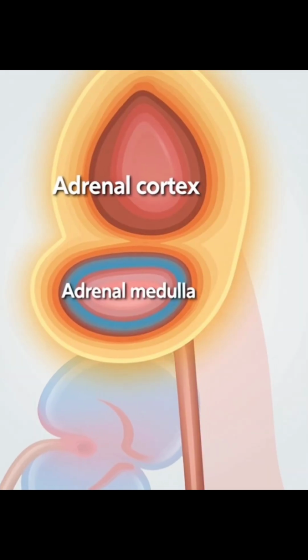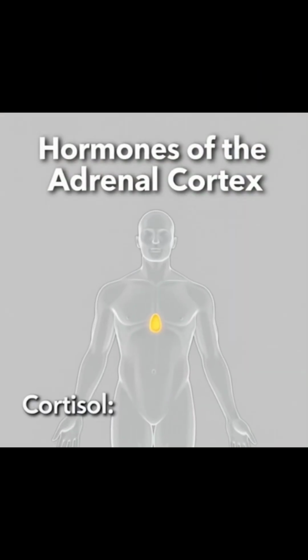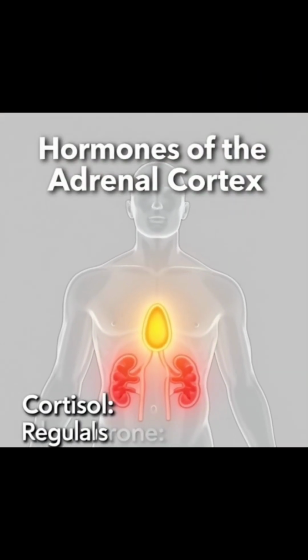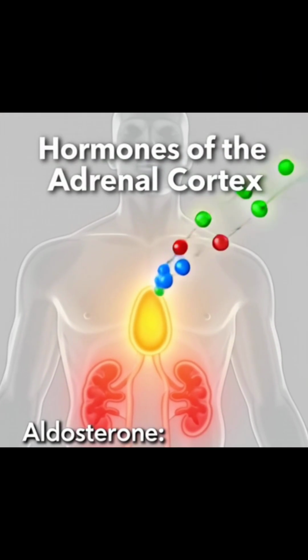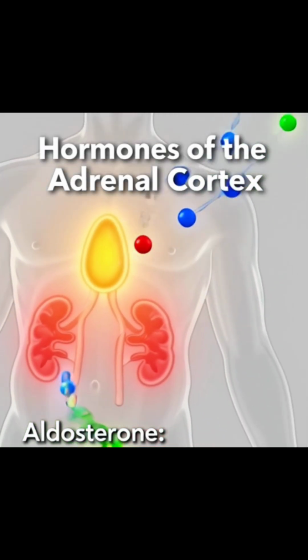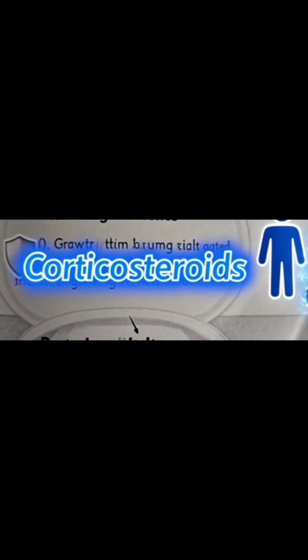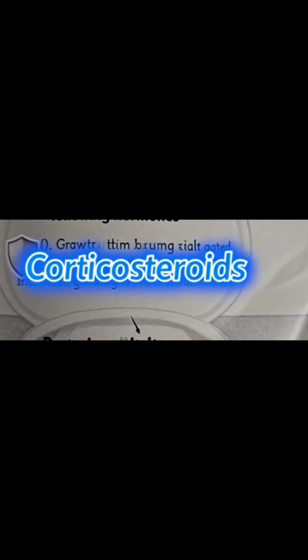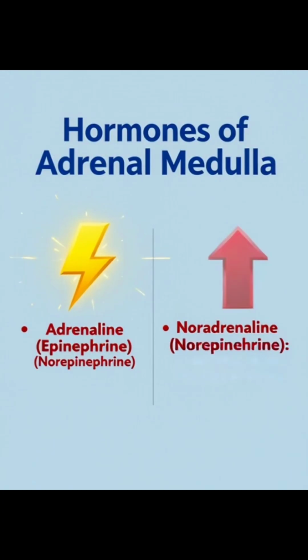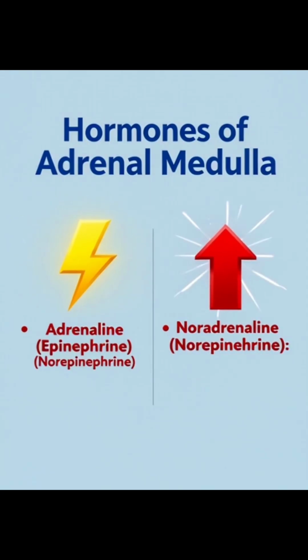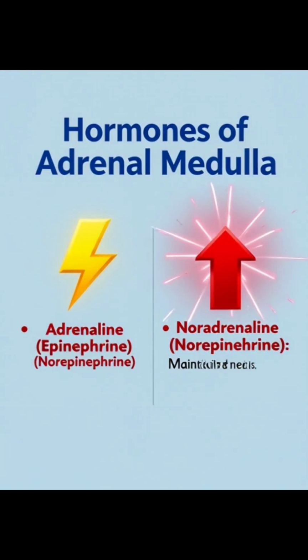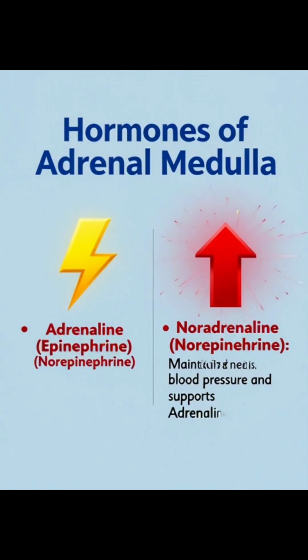A pair of adrenal glands is present on the top of each kidney. Outer layer is called adrenal cortex while the inner is called adrenal medulla. Adrenal cortex works under the action of ACTH from anterior pituitary. Hormones of the adrenal cortex are called corticosteroid hormones, while the adrenal medulla secretes adrenaline and noradrenaline. These hormones are secreted in stressful situations.